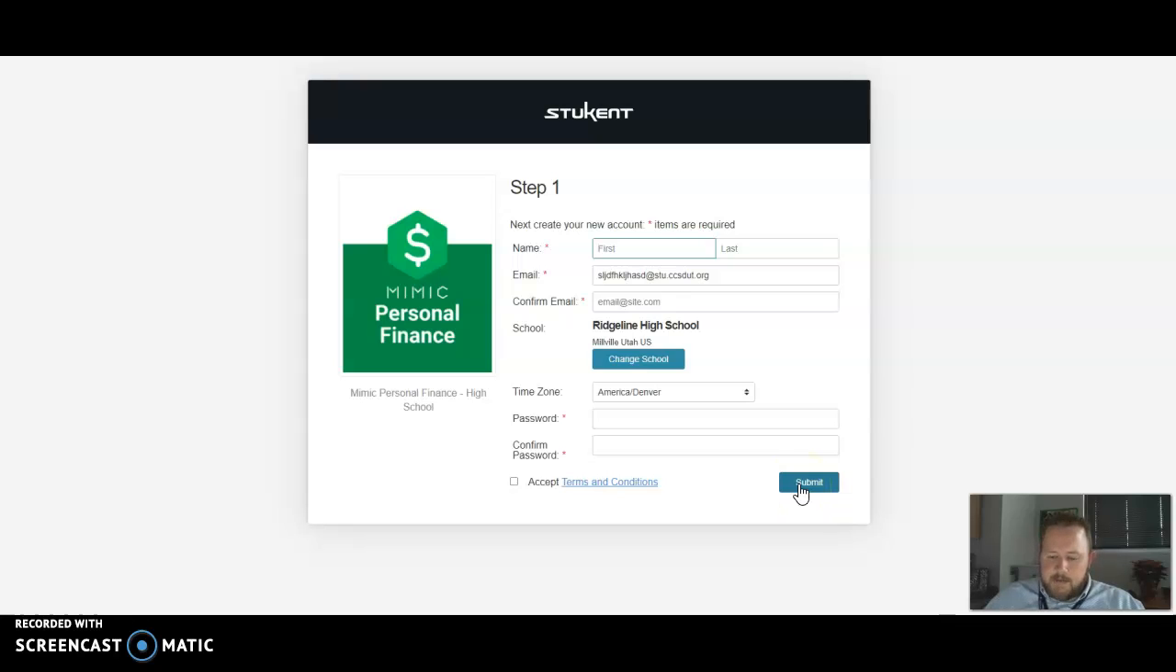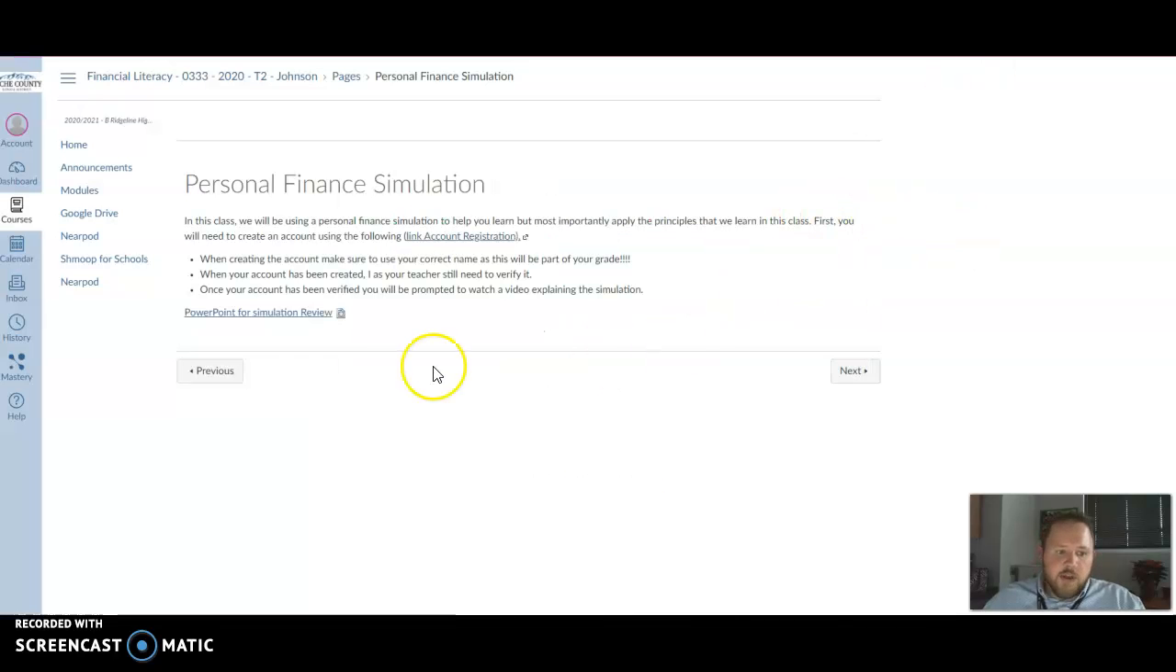Once you do that, I will then need to verify your account, and I will do that tomorrow, okay? Because tomorrow we are going to watch a video that as soon as your account is verified and you log back in, it will first prompt you to watch a video that Mimic Personal Finance has created. And I'll kind of walk you through that tomorrow a little bit. But that's how you kind of get registered for that. It's a really fun way for us to apply some of the skills that we learned in this class, and just kind of make that fun. So just keep that in mind.